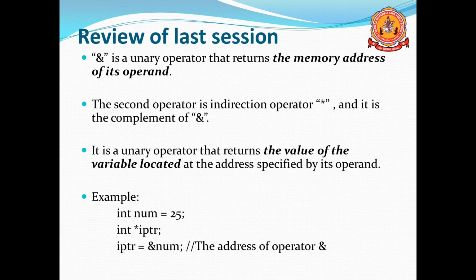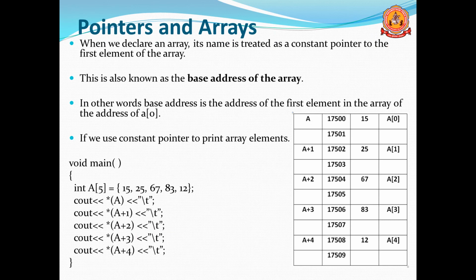In the last session we also discussed the address-of operator and the pointer operator. The address-of operator is a unary operator; it will return the address of its operand. The pointer operator will return the value of the variable located at that address. In this session, we are going to discuss pointers and arrays.